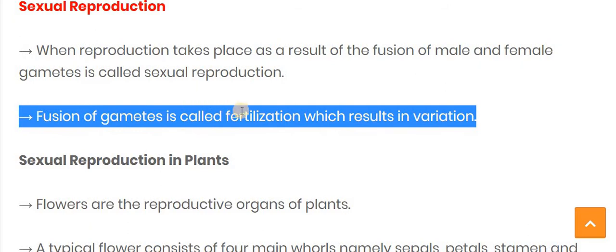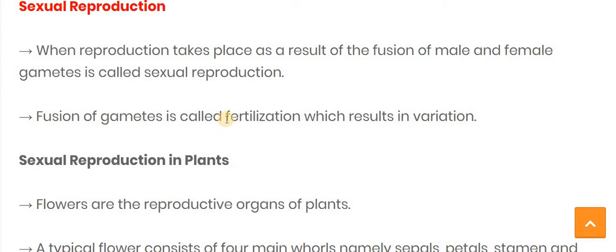Now the next terminology is fertilization. What is the meaning of fertilization? In the definition of sexual reproduction, we saw the fusion of male and female gametes. Gametes are the sex cells, the male sex cell and the female sex cell.